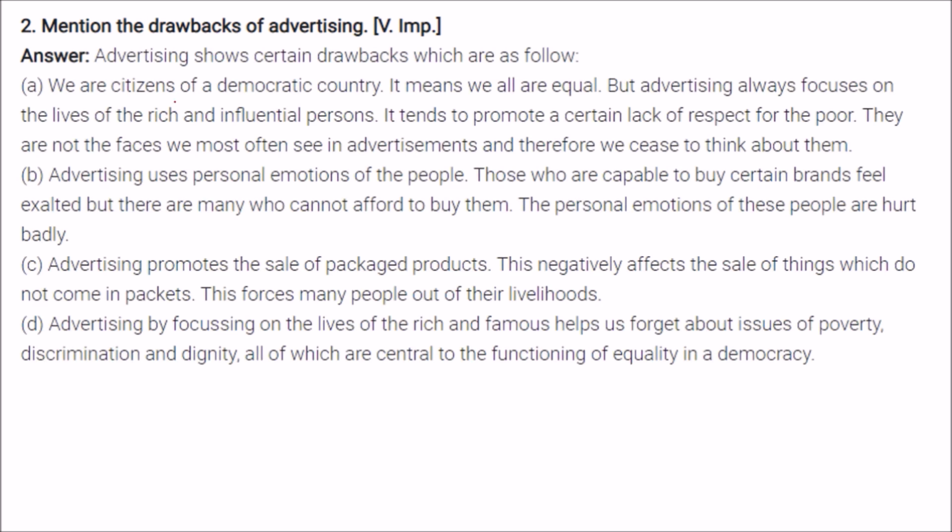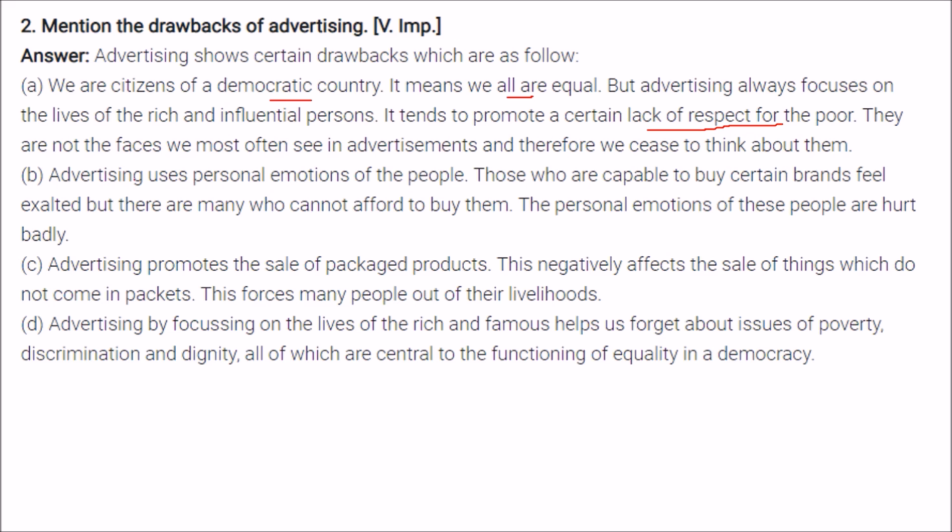Mention the drawbacks of advertising. So advertising, first, we are citizens of a democratic country. That means we are all equal. And the advertisement mainly focuses on rich and influential persons. So it tends to promote a certain lack of respect for the poor, right? There are advertisements which are not targeted towards them, right?